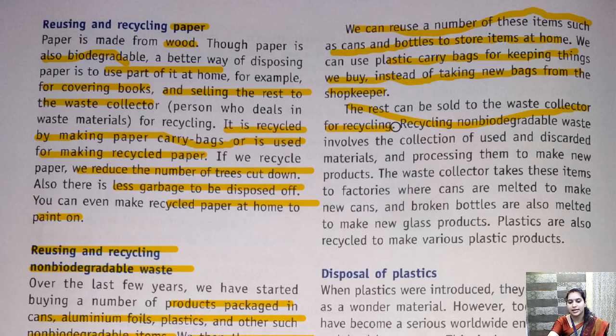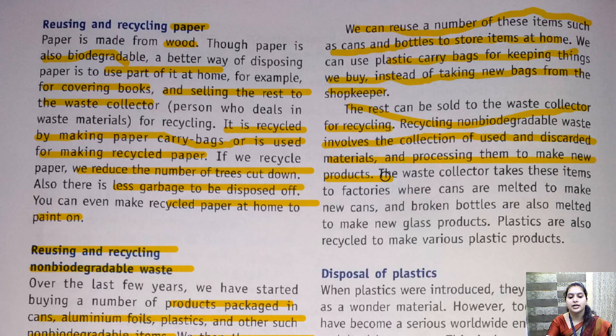Recycling non-biodegradable waste involves collection of used and discarded materials and processing them to make new products. There, plastics are melted again at a high temperature and remolded into some other material. Okay.